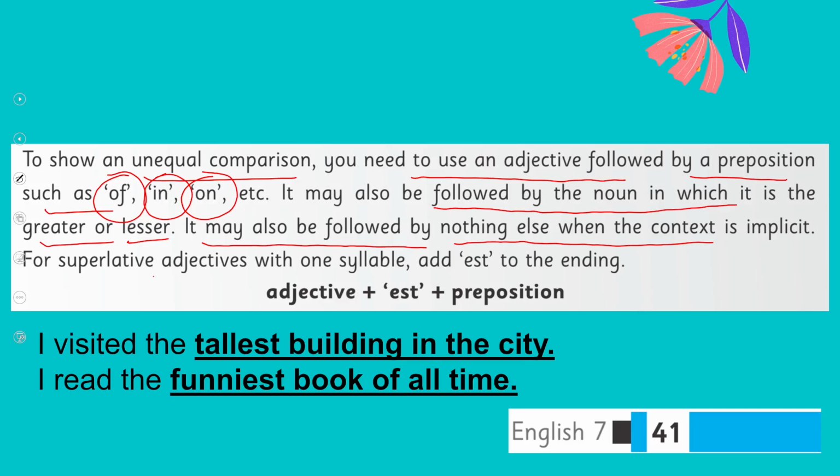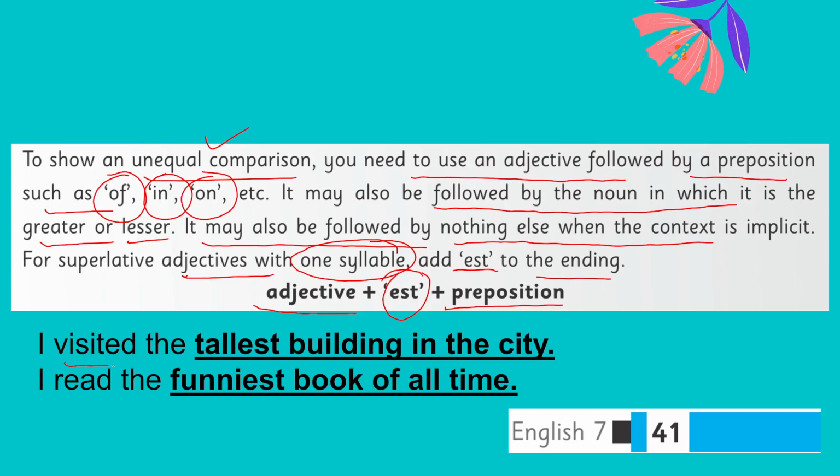So for superlative adjectives with one syllable, add est to the ending. Now, comparing this with the superlative degree, we are adding our adjective, and at the end we will add est followed by any preposition to make an unequal comparison followed by a preposition.